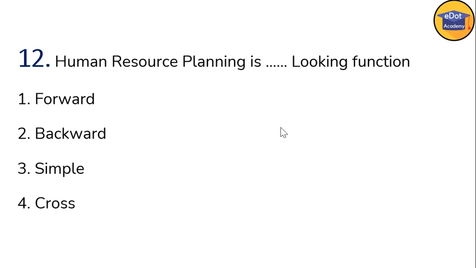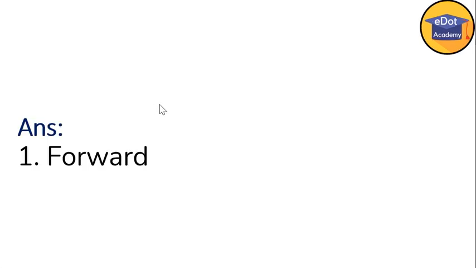Next question, 12th. The 12th question is: human resource planning is a blank looking function. You have options here: forward, backward, simple, cross. So human resource planning is always a forward looking function, because human resource means starting from recruitment, training, selection, and up to retirement, post retirement. So this is called a forward looking function. So option 1 is correct here. Next, 13.